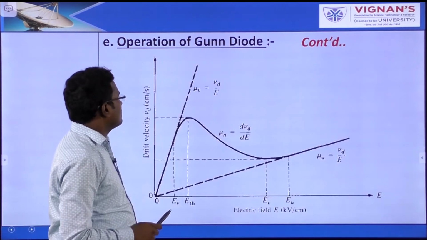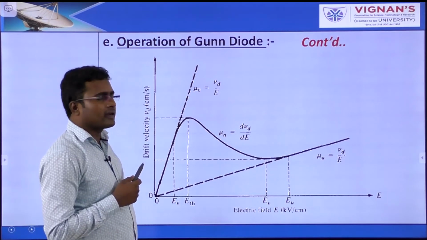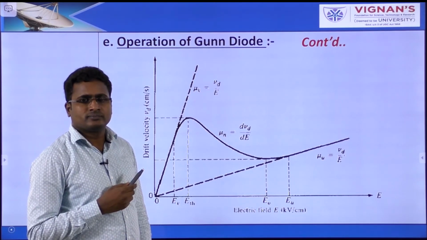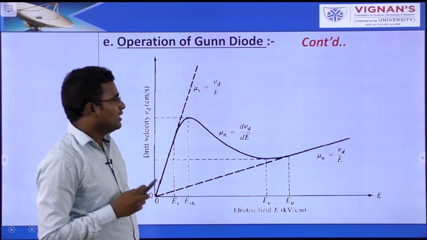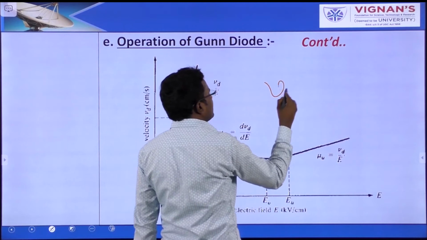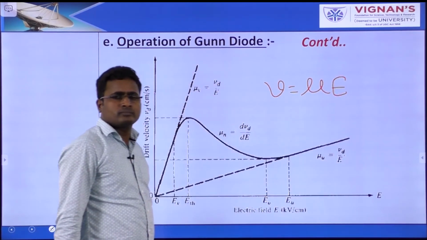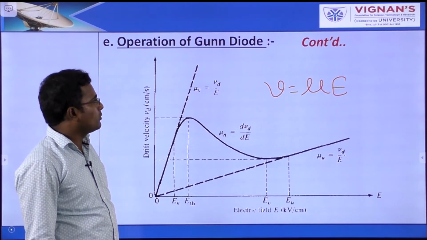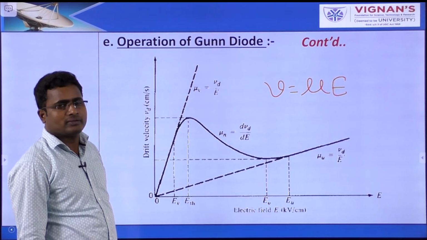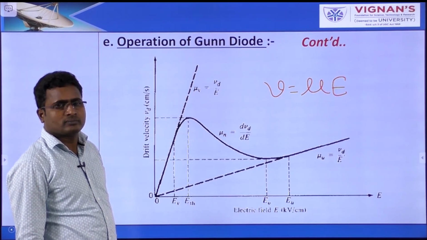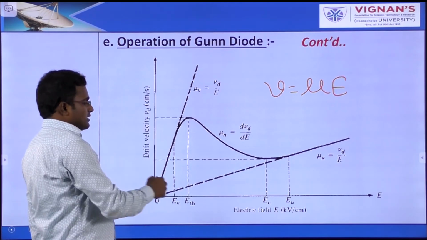Okay, so now drift velocity versus electric field. We know that velocity is equal to mu into electric field, mobility into electric field. This is velocity versus electric field.